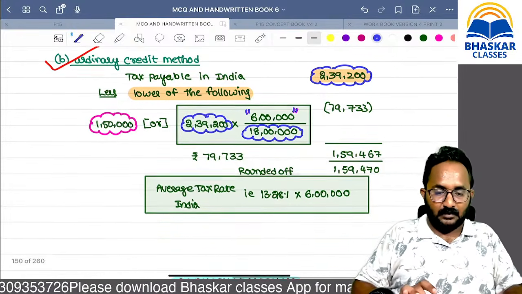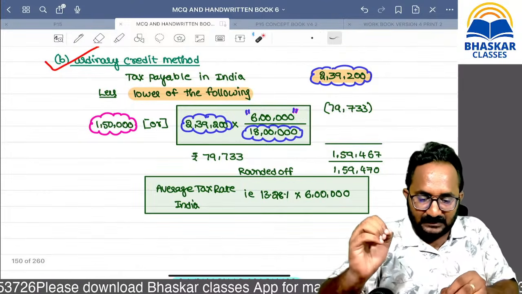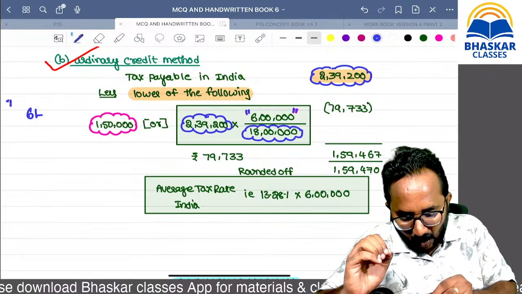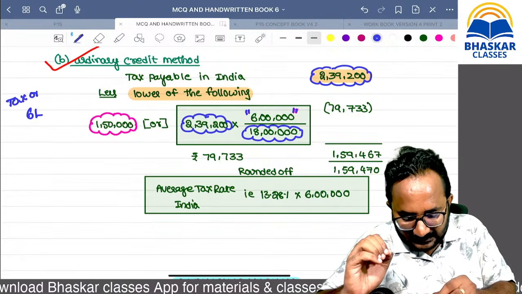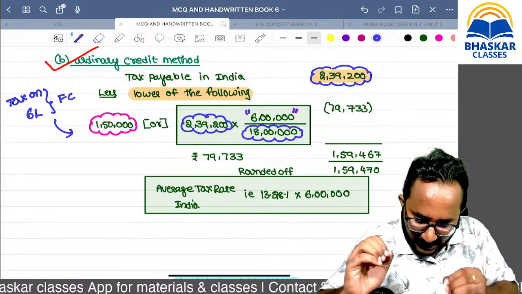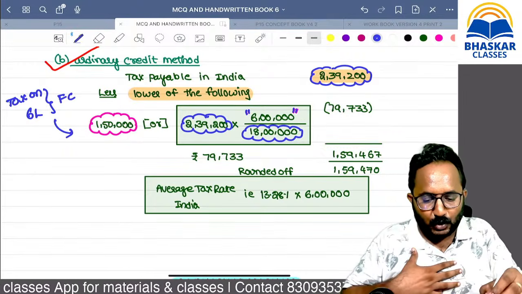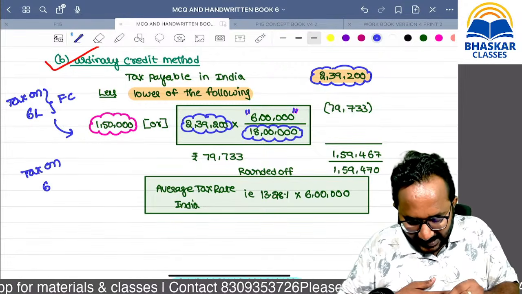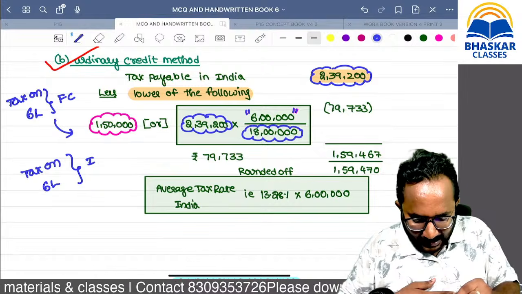You paid tax on 6 lakhs in the foreign country, which is 1,50,000. Now I want to calculate the tax on that same 6 lakhs in India.